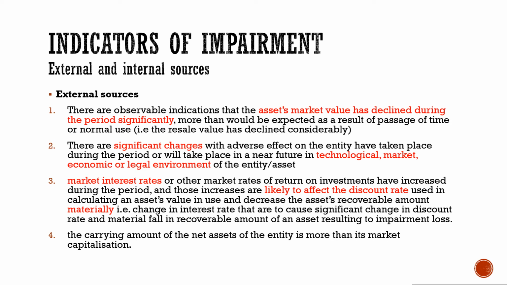First, when there are observable indications that the asset's market value has declined during the period, more than would have been expected as a result of the passage of time. So when the market value of the asset has declined significantly, this might imply that the asset may have been impaired.